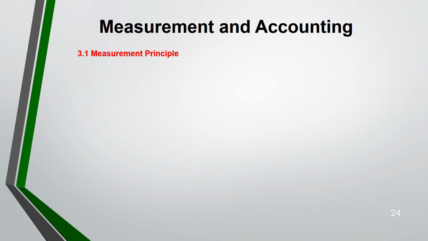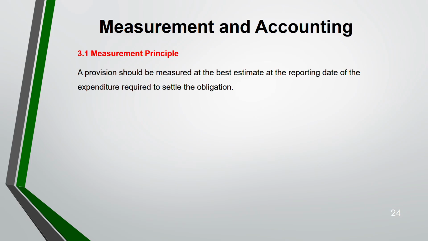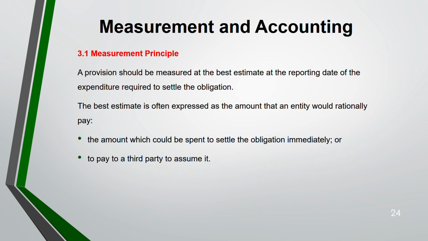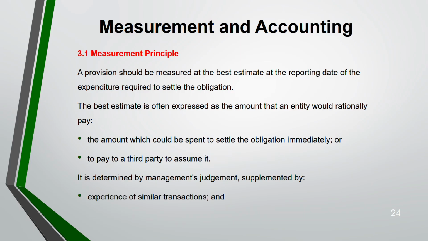Now, coming to the measurement principle. A provision you have to measure at the best estimate at the reporting date of the expenditure that is required to settle the obligation. Best estimate is often expressed as the amount that an entity would rationally pay to settle the obligation immediately or to pay to a third party to assume it. This is determined by the management's judgment, supplemented by experience of similar transactions and expert evidence. So you need one of these.